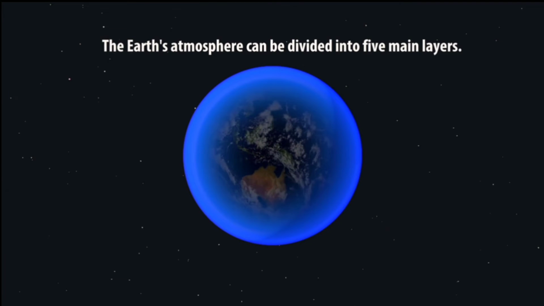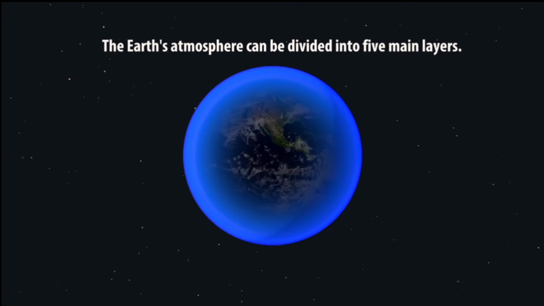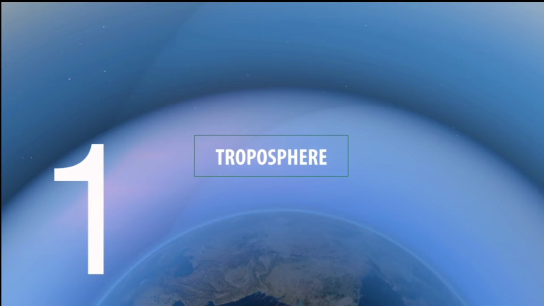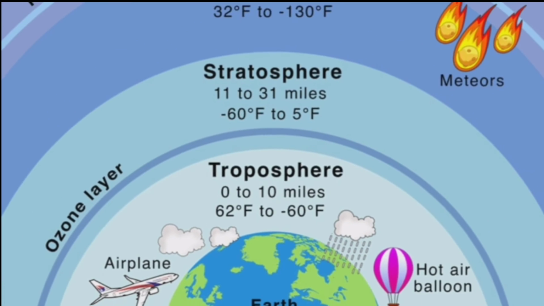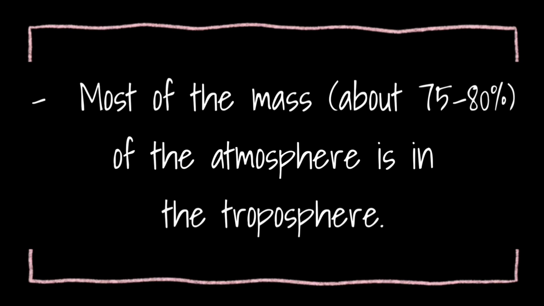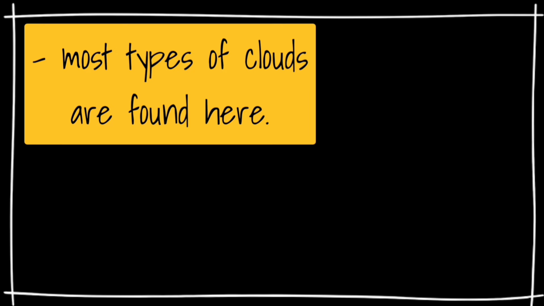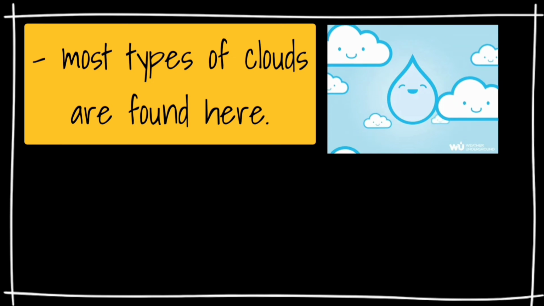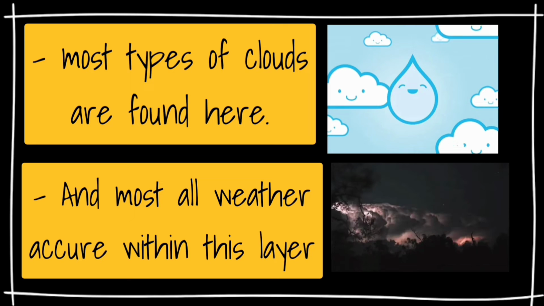The Earth's atmosphere can be divided into 5 main layers. The troposphere is the lowest layer of the Earth's atmosphere. Most of the mass of the atmosphere is in the troposphere. Most types of cloud are found here, and almost all weather occurs within this layer.